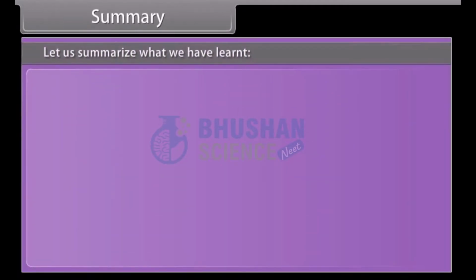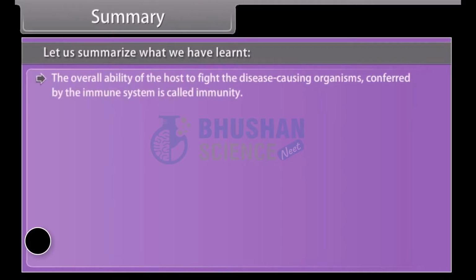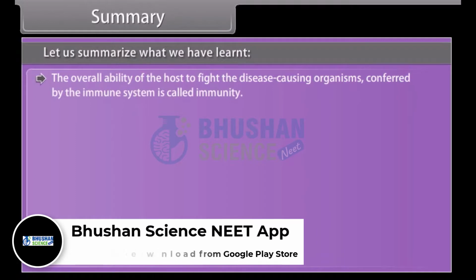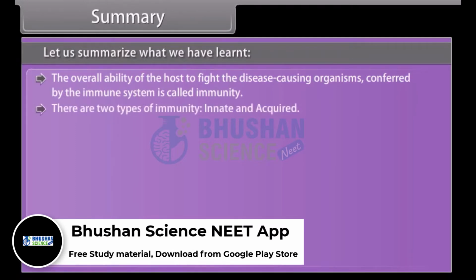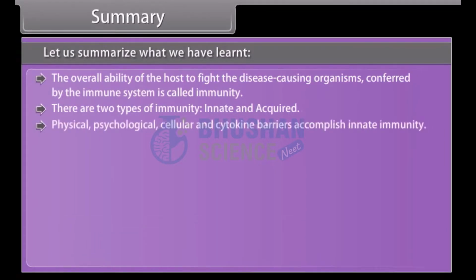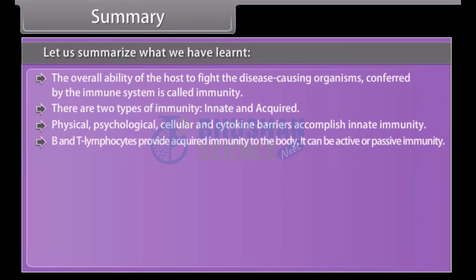Summary. Let us summarize what we have learned. The overall ability of the host to fight disease-causing organisms, conferred by the immune system, is called immunity. There are two types of immunity, innate and acquired. Physical, physiological, cellular, and cytokine barriers accomplish innate immunity. B and T lymphocytes provide acquired immunity to the body. It can be active or passive immunity.